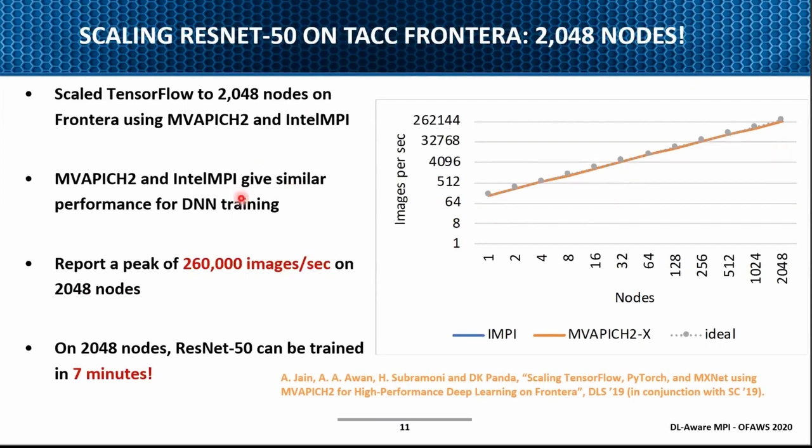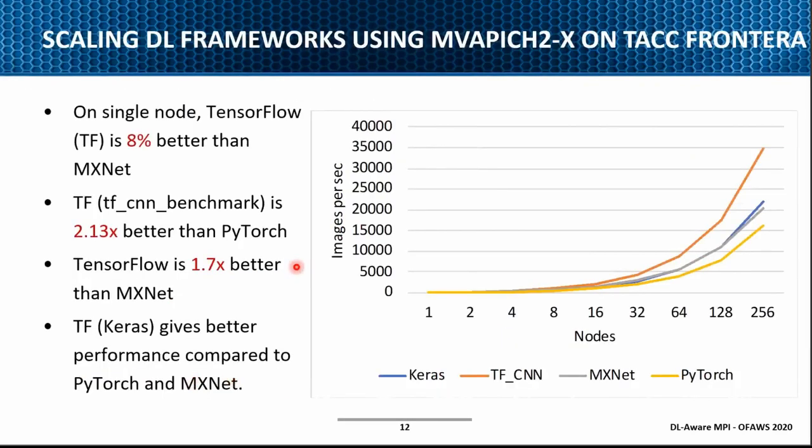Very interestingly, not only do you get 260,000 images per second with 2,000 nodes, ResNet 50 can be trained in just 7 minutes. You can just take a few sips of coffee, and your training is already done. I just want to highlight that it is not only GPU-based training; you can also utilize CPU-based training for the deep learning domain.